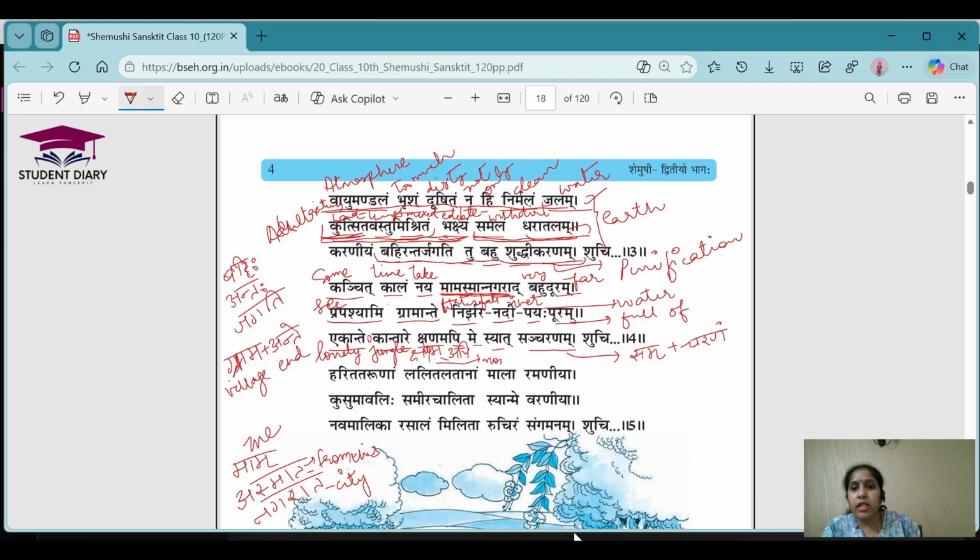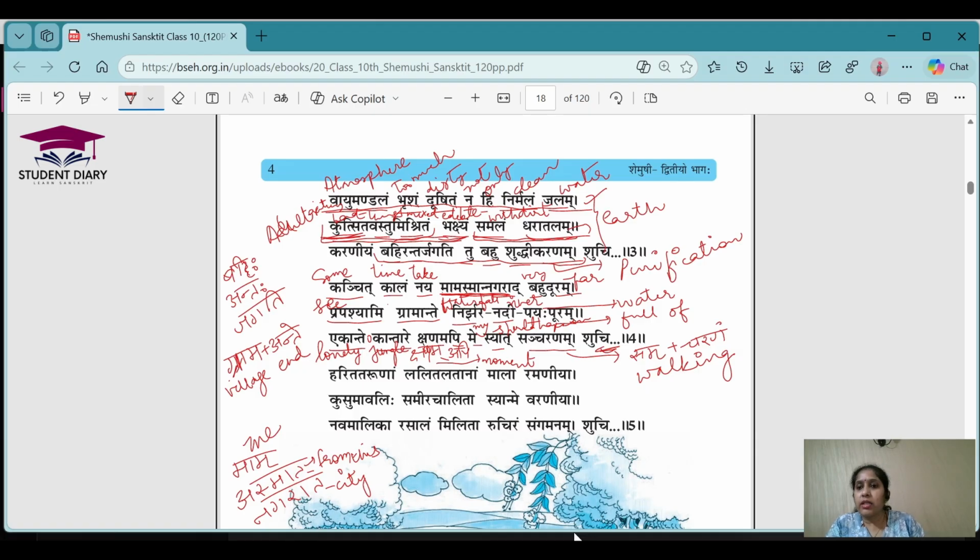Kshanam we can say as movement. May means might. Syat means should happen. Sancharanam means walking. So Sansaranam and Sancharanam are the same thing. Then Shuchi Paryavarnam means he is again hoping that the environment should be clean.